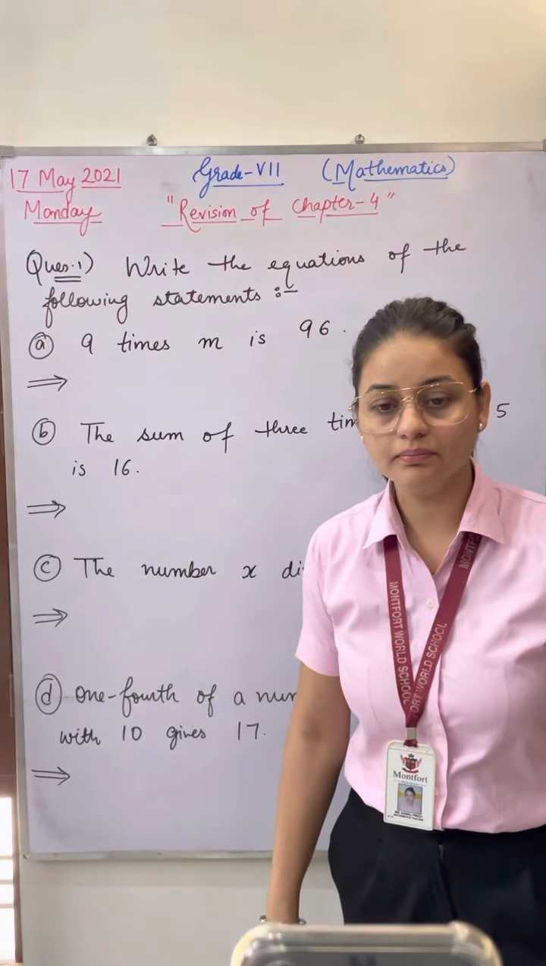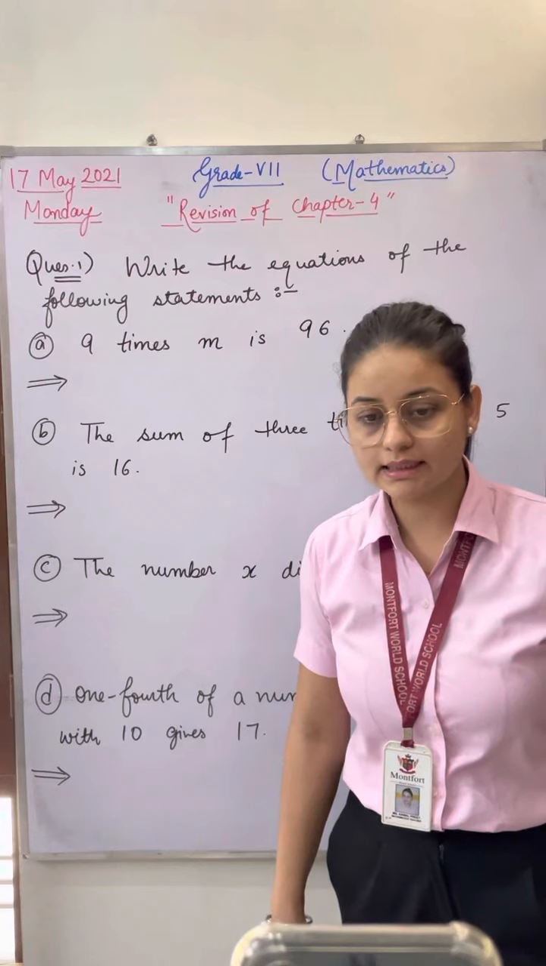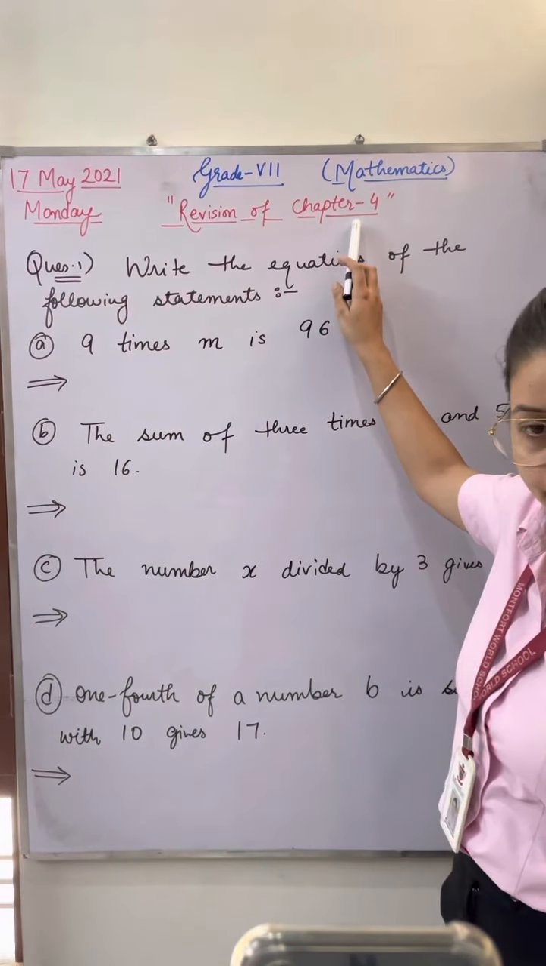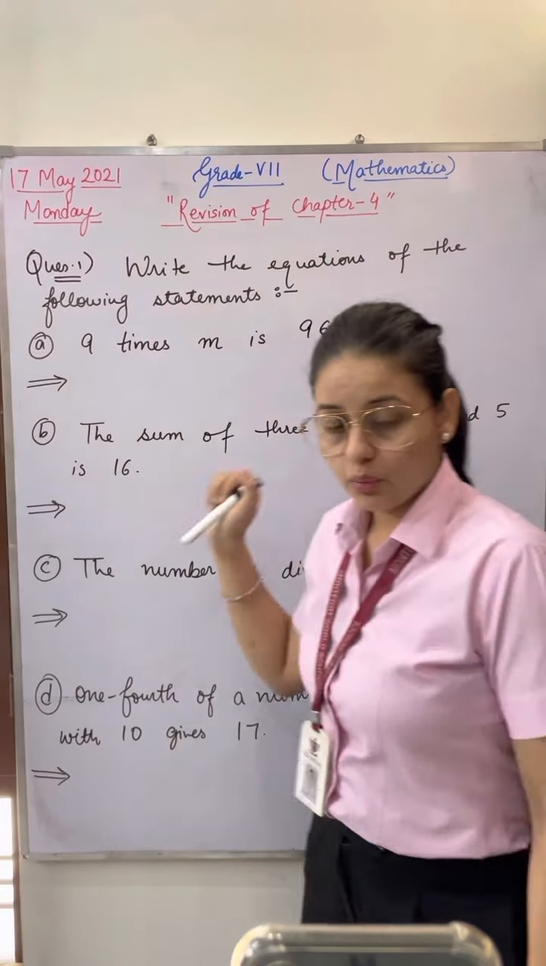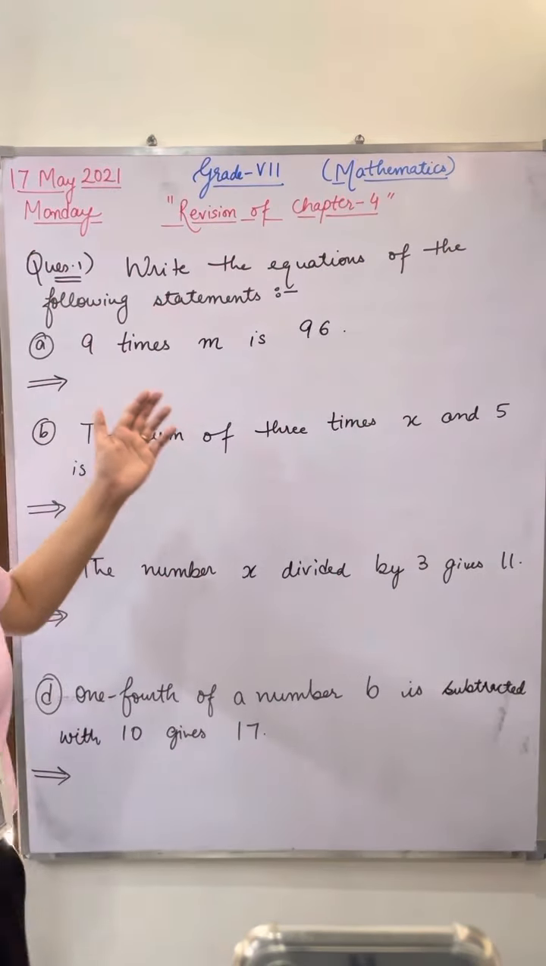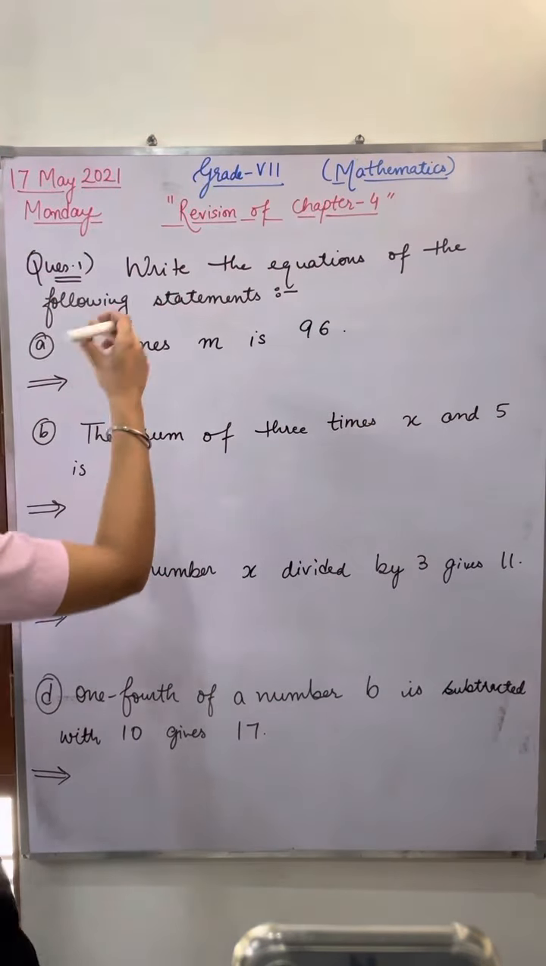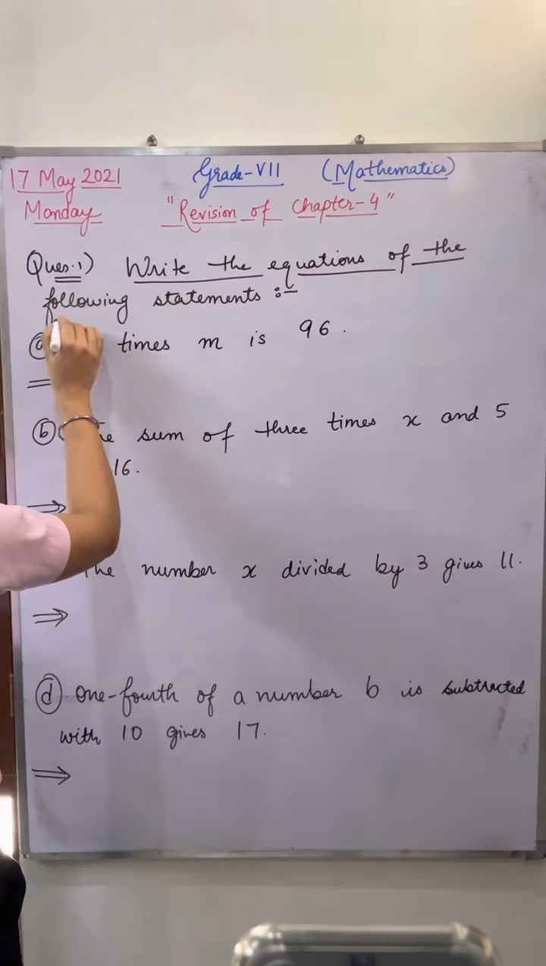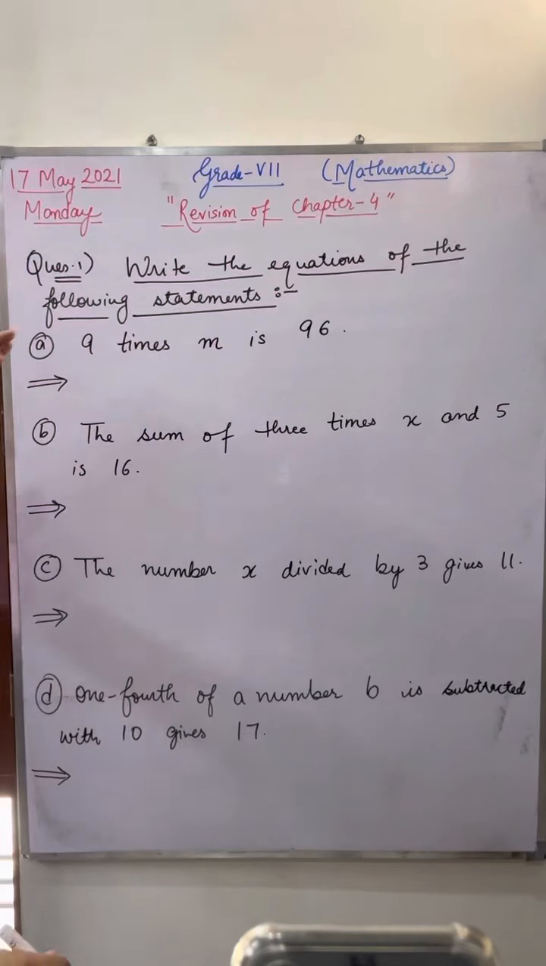Good morning everyone. Today we are going to discuss some extra questions of this chapter, that is chapter 4. The first question I have written here: write down the simple or linear equation for the following statements. I have written some statements on the board. You have to write down the linear equations of all these statements.